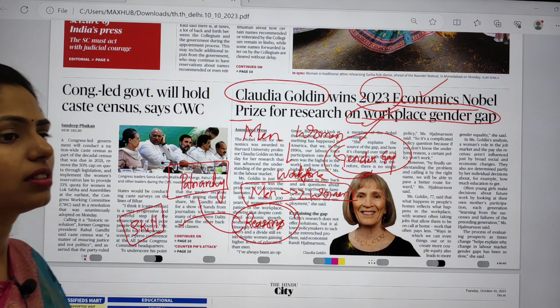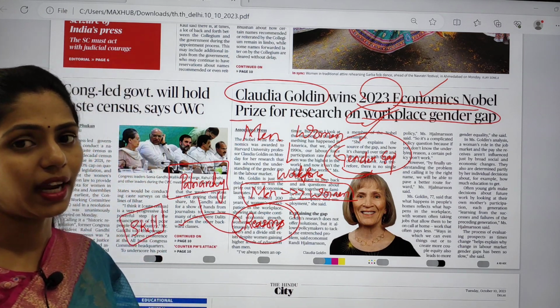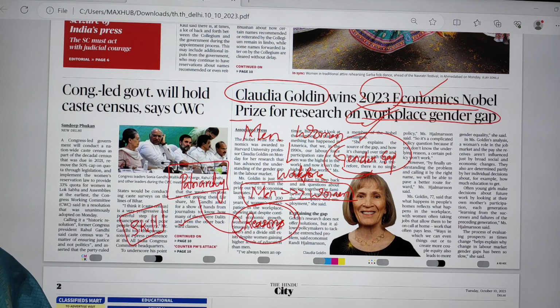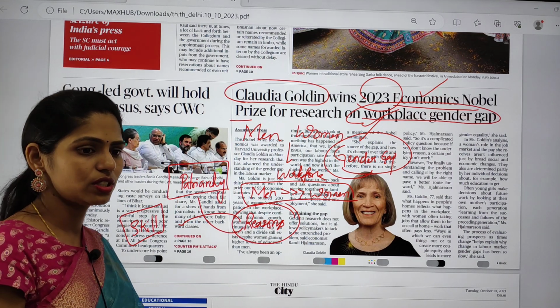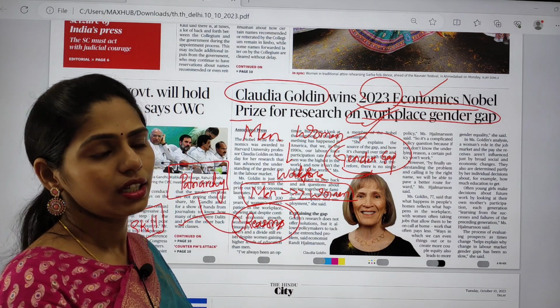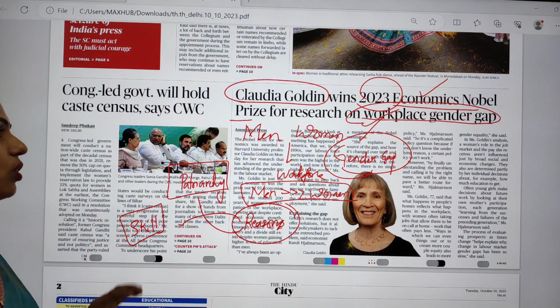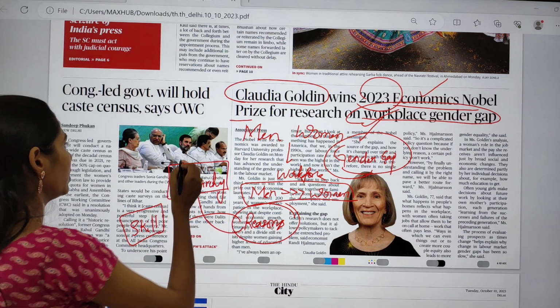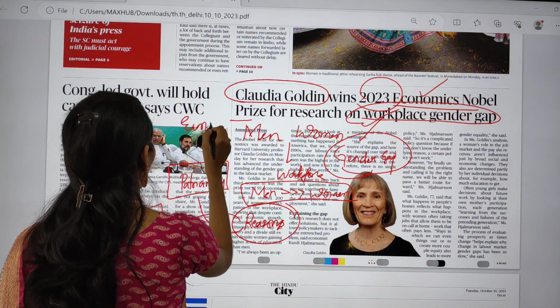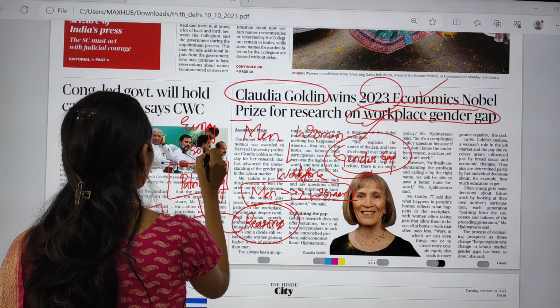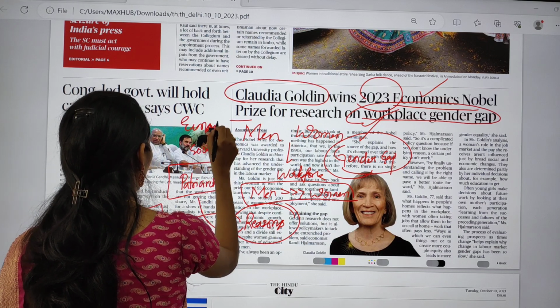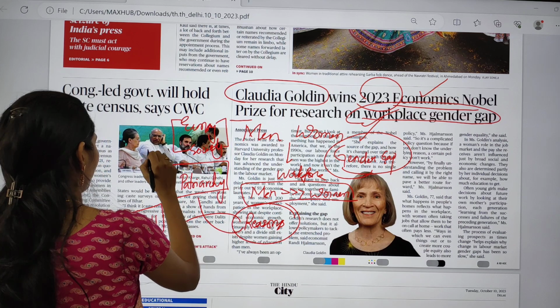And there is one social norm that women are not fit for all roles, so because of this also women are not taken into jobs, and men are opted for more jobs. So we have to see this topic, and it is important from your economy as well as your society point of view. This article is utmost important and we have to see this.